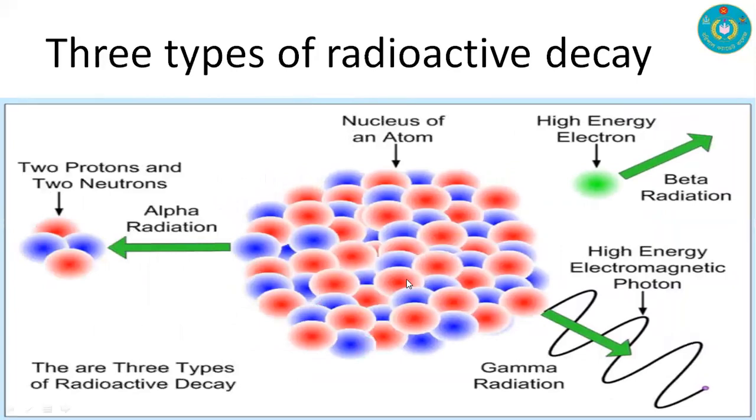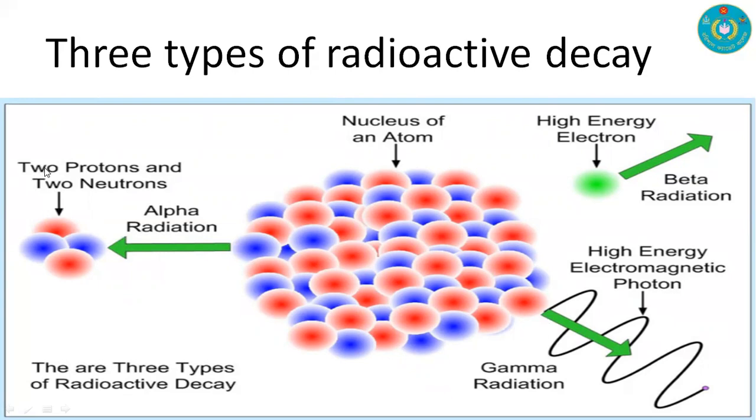Here we have the nucleus of an atom, and there are three types of decay from this nucleus. These are alpha radiation or alpha decay, beta radiation or beta decay, and gamma radiation or gamma decay, that is alpha, beta, and gamma.